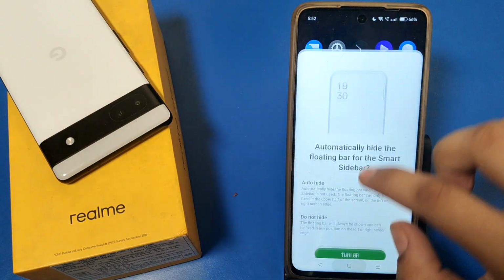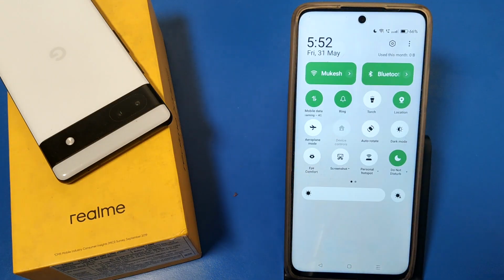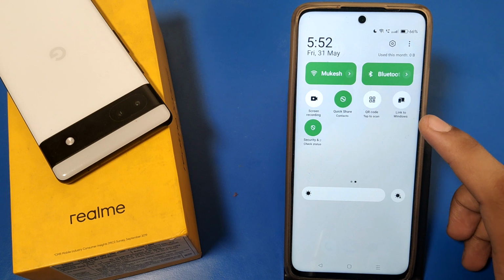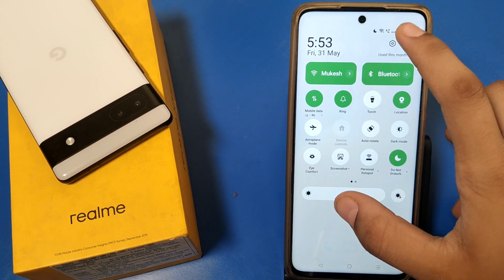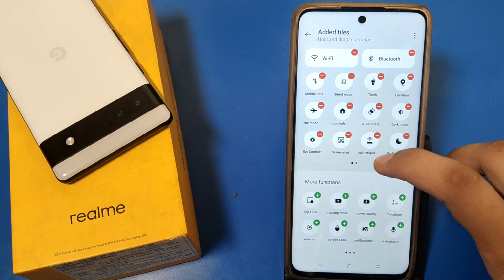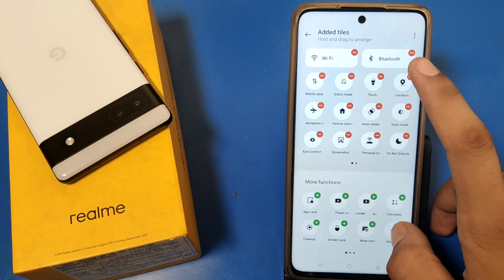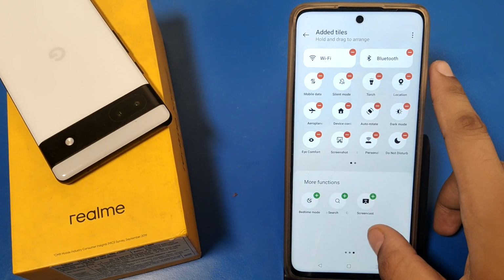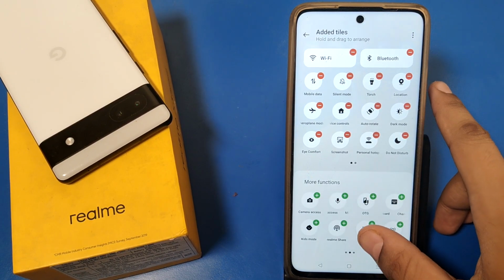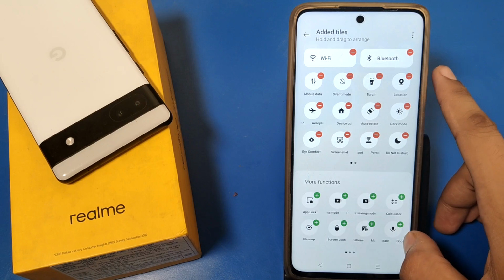Press back and you have to just swipe down. You can see there is an option, edit tiles, and when you just swipe down, here you can find a power off button like this. I show you.